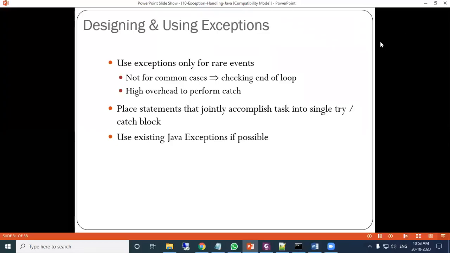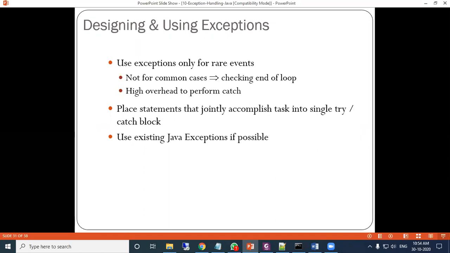So in the previous class, we discussed the exception handling mechanism in Java, where we discussed the try block, under which whatever statements are written, if anywhere an exception occurs at runtime, it will immediately search for the respective catch block of that particular exception, and that catch block will be executed.